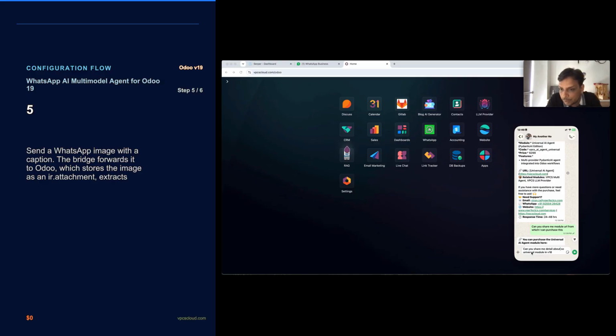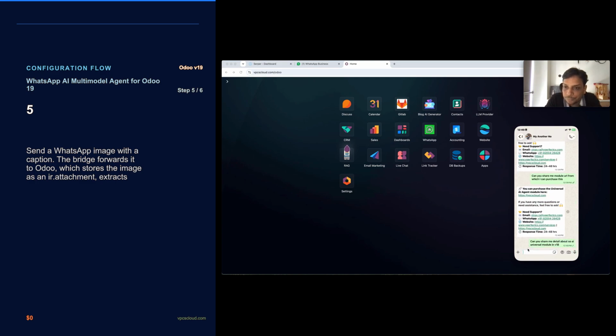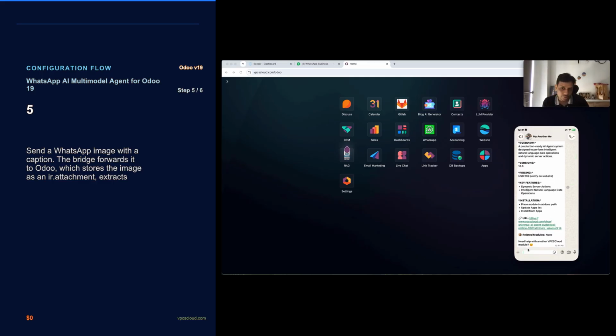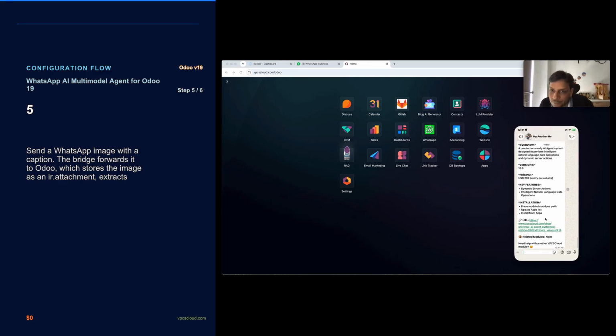Let's check whether it responds with the URL or not. Yes, now it's coming with the URL of that module, because I gave the exact name of that app.